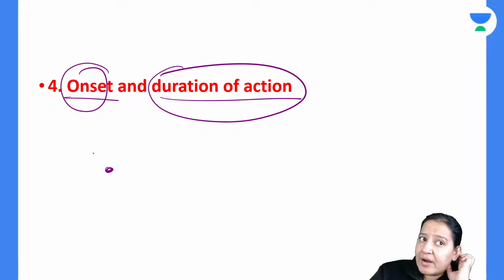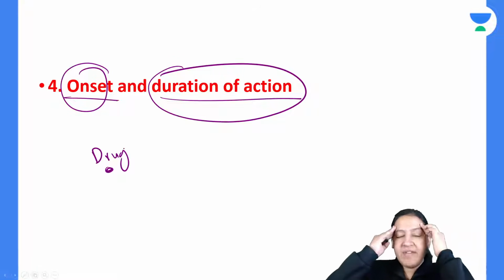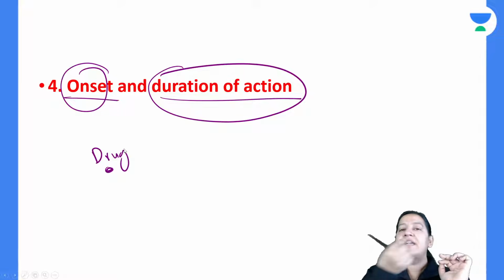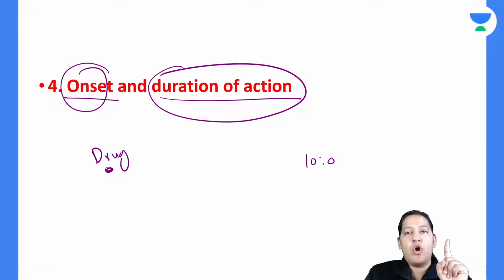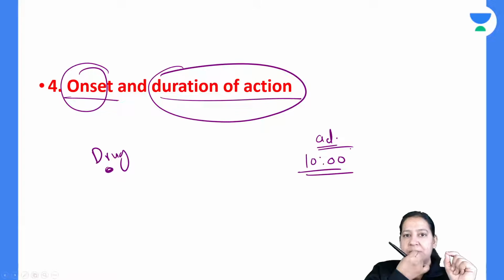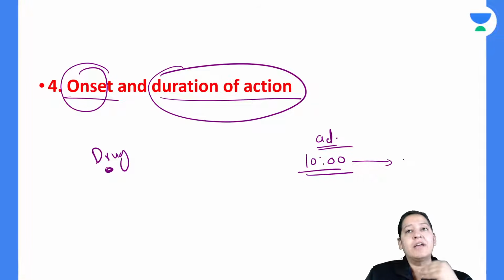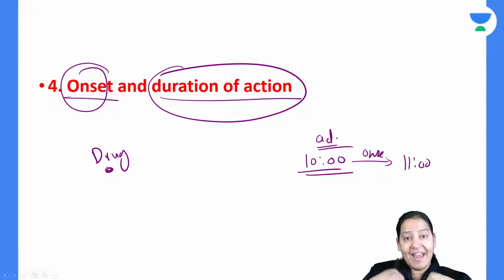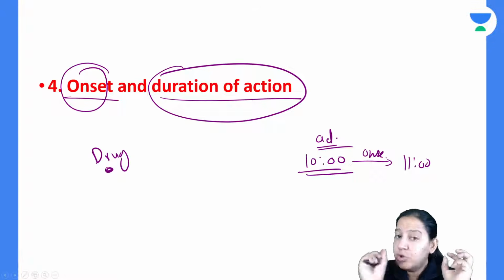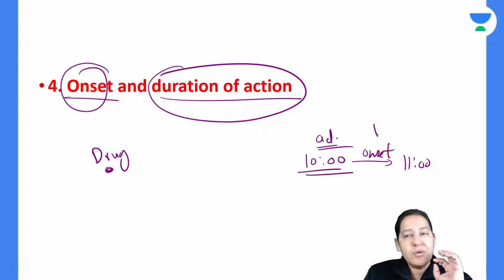If you are taking any drug, you have some disease. Just suppose I'm having a severe migraine headache and I'm taking a tablet for it. Suppose I'm taking the drug at 10 o'clock sharp, that is the time of administration. I take it with a sip of water. After taking the drug, it acts on me at 11 o'clock. So 1 hour is the onset. After taking, how much time is required to show the action? That is known as the time of onset.